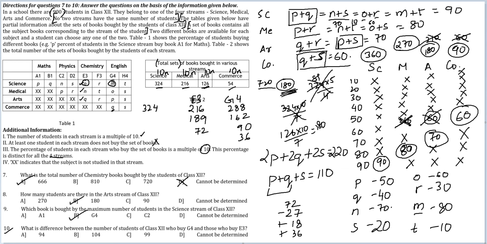Because see, 288 minus 216 gives you 72 only. 162 minus 189 would give you minus 27 only. 90 minus 72 would give you 18 only, and 36 only. So the same numbers you're getting. Let us calculate what the answer here should be. This 27 and this 36, I'm cancelling to give me 9. So I've got 72 plus 27. The summation is 99. Therefore, the answer to question number 10 should be option C, 99.